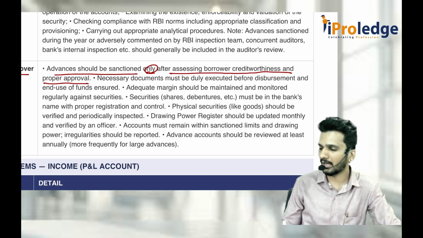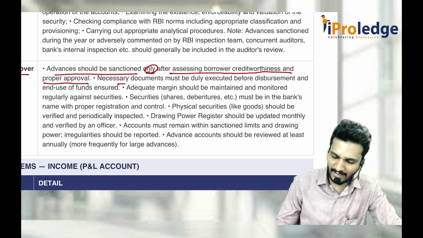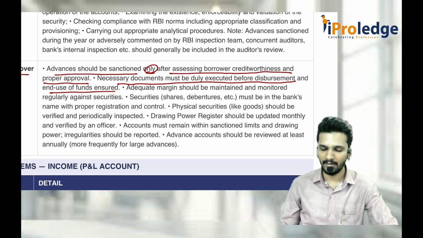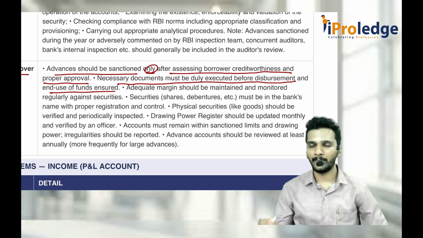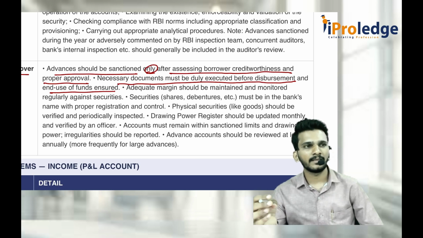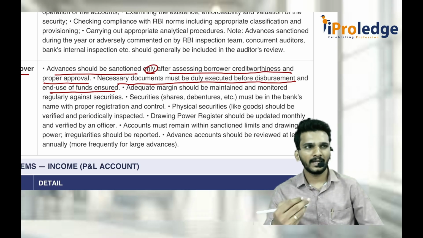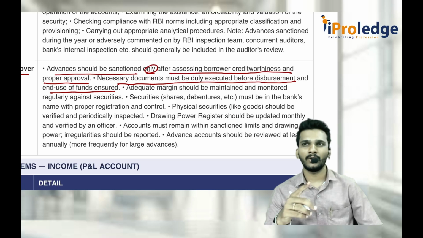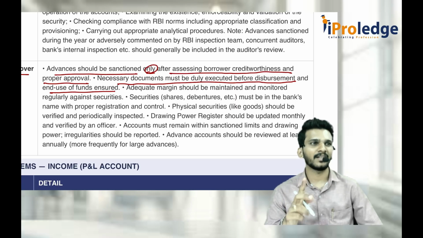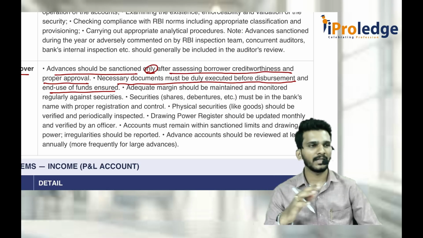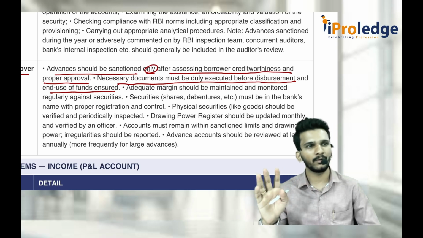After the customer or client has creditworthiness, necessary documents must be duly executed before disbursement and end use of funds should be ensured. What necessary documents should be executed? Maybe the application form, property documents, mortgage, hypothecation, anything that has to be executed, and why they are borrowing the money. In banking regulation under the RBI Act, the money should not be utilized for any securities or stock market transactions or real estate transactions. Whenever you take the loan, other than if you are a stock broker or a real estate broker, only those two people can do it. If I take money to invest in the stock market, they will not give the loan. If it is for marriage, or you want to go abroad, any personal use, then you can get the money.